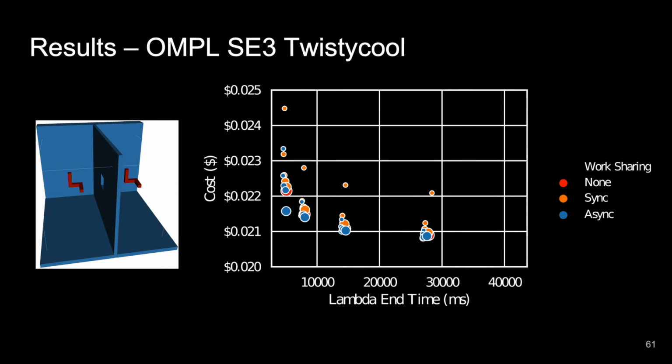The main takeaway from this graph is that we now have a lot of power as practitioners. We can now choose an amount of money we're willing to spend, choose how much we value robot idle time, and also choose how quickly we want our motion plans to compute. This graph will then spit out a specific set of parameters we can use to generate that kind of motion plan on average. This means we no longer have to wait around forever for our robots to compute motion plans, and instead they can spend more time doing useful work.